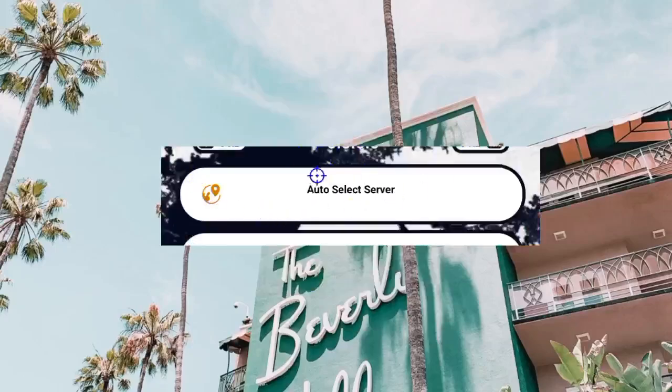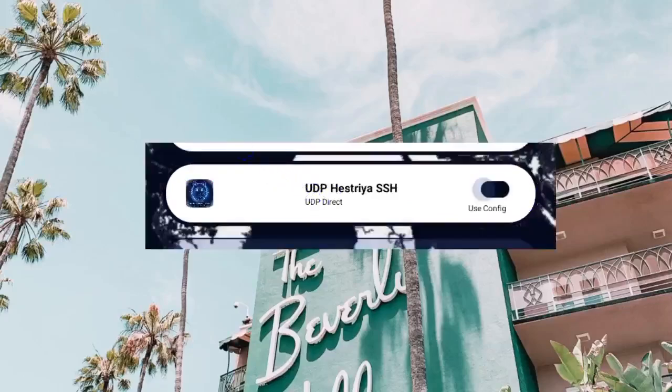Another setting, auto select server. I recommend you to choose auto select server because it will help this app to give better performance so that it can provide a better service. Another setting, UDP Styria. You can select UDP Styria. If it's not working for you, you can select your country name.